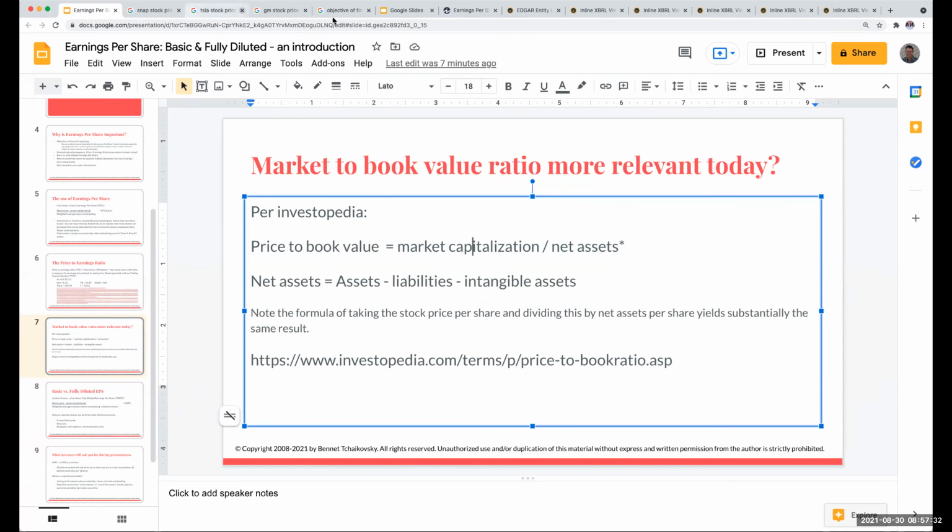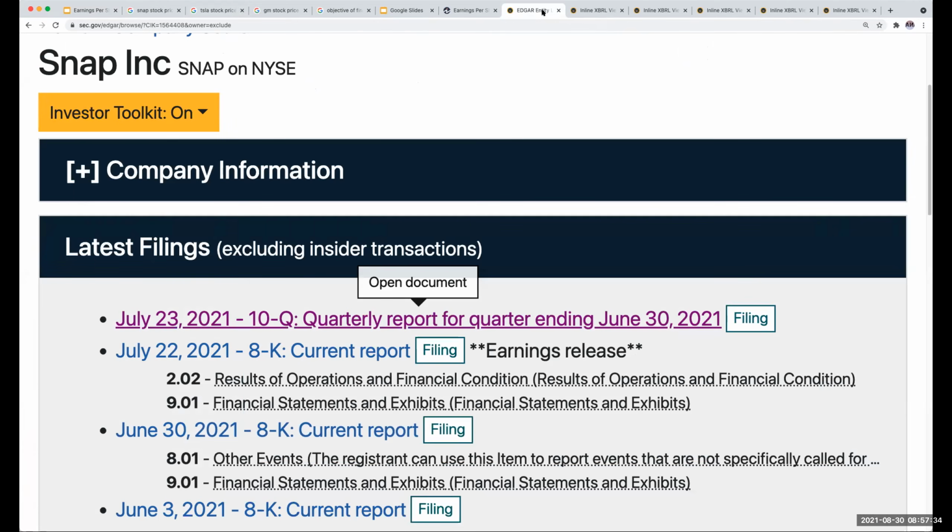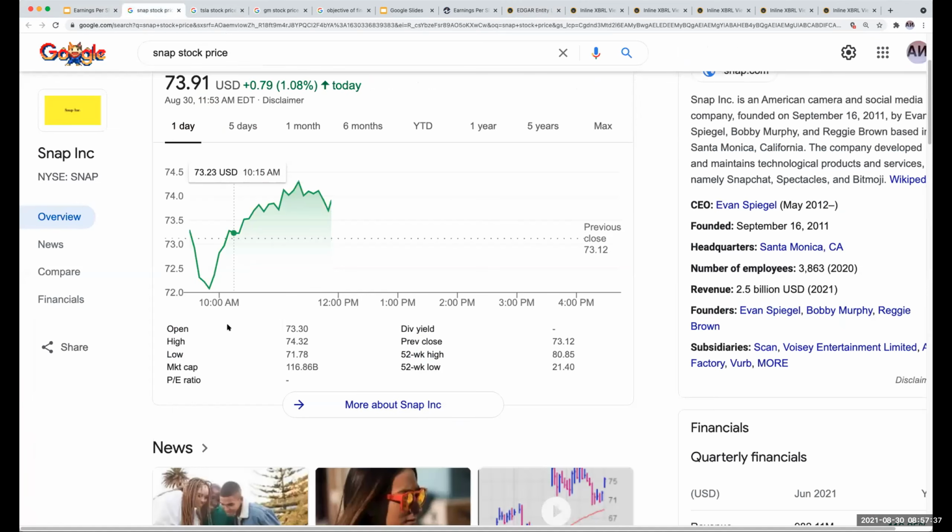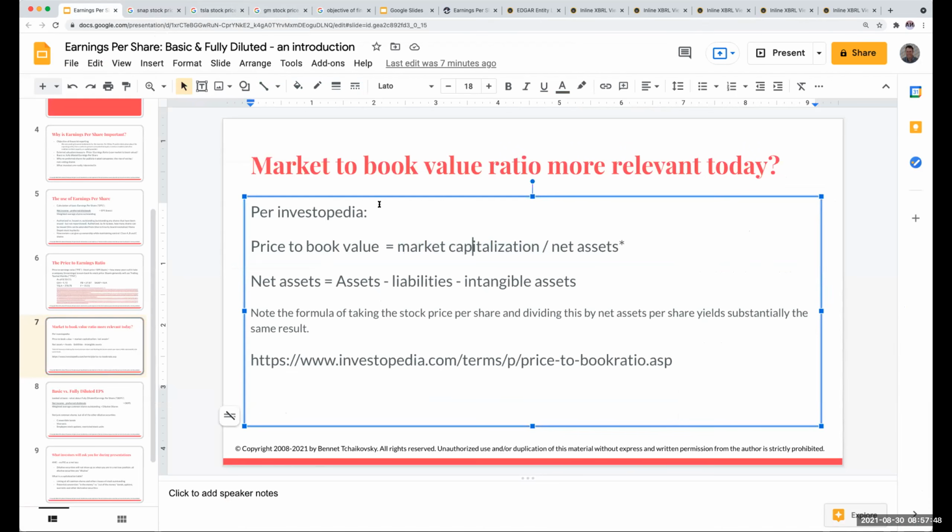For market capitalization, and you can also use the market price per share, for Snap I would take 116 billion and divide it by the net assets. Now, for the net assets, depending on how you're looking at the ratio, it's going to be my assets minus my liabilities minus any intangible assets. That's going to be like goodwill, patents, trademarks, whatever might be on my balance sheet.